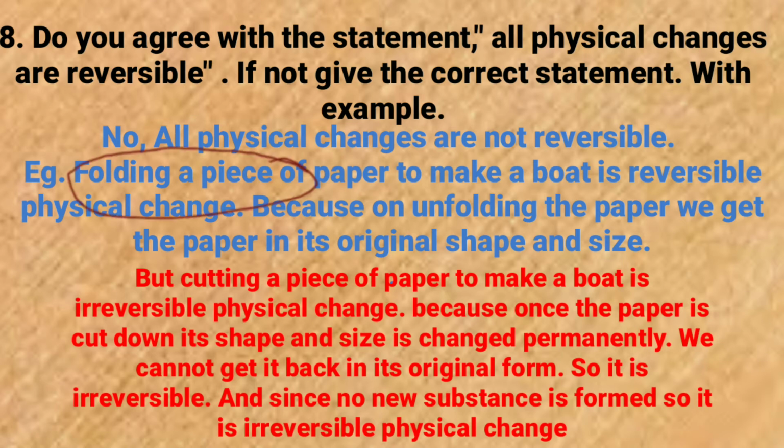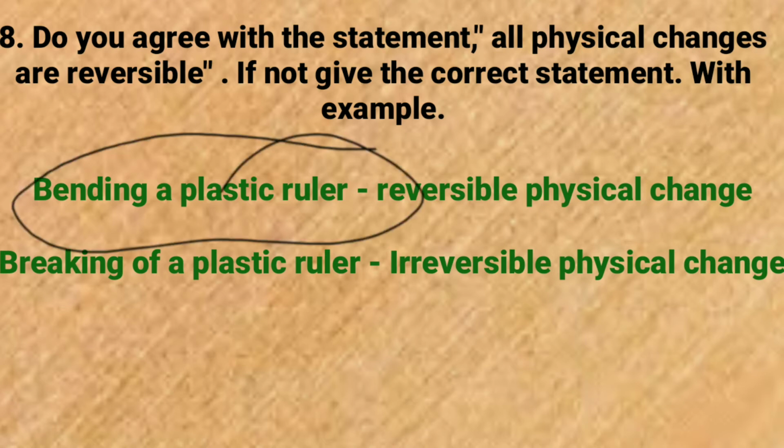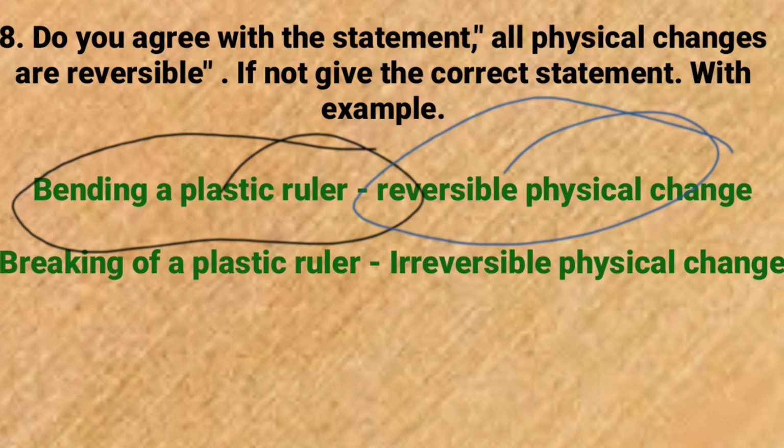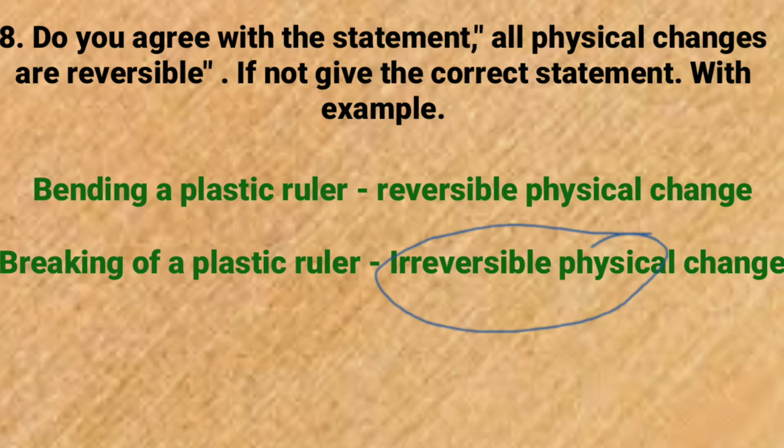Folding a piece of paper to make a boat is a reversible physical change, and cutting the piece of paper to make the boat is irreversible physical change. One more example you can take. Bending of plastic ruler, it is reversible physical change, but breaking of the plastic ruler, it is irreversible physical change. So bending is reversible, breaking is irreversible, है ना, but both are physical change.